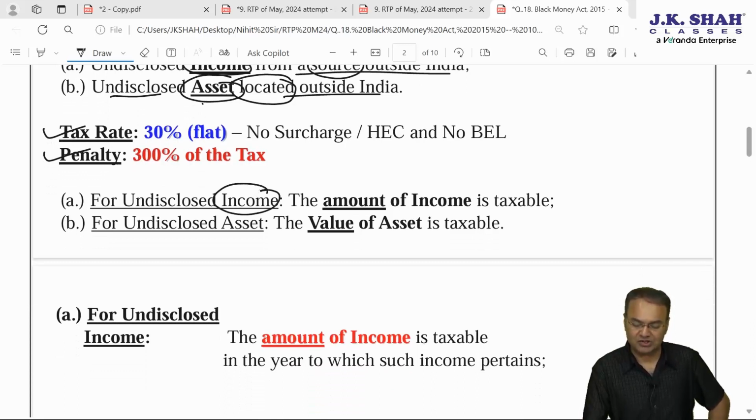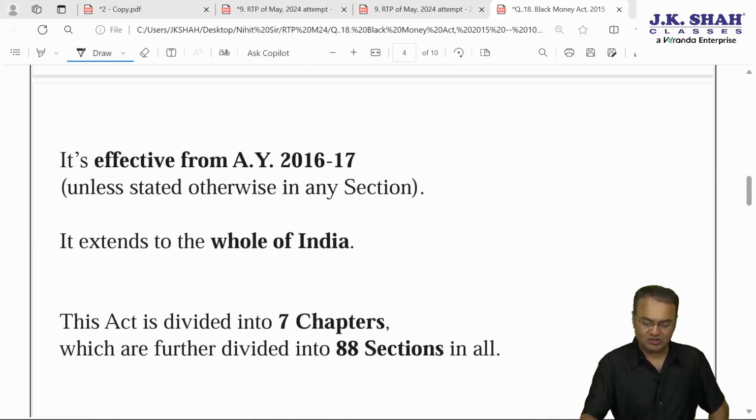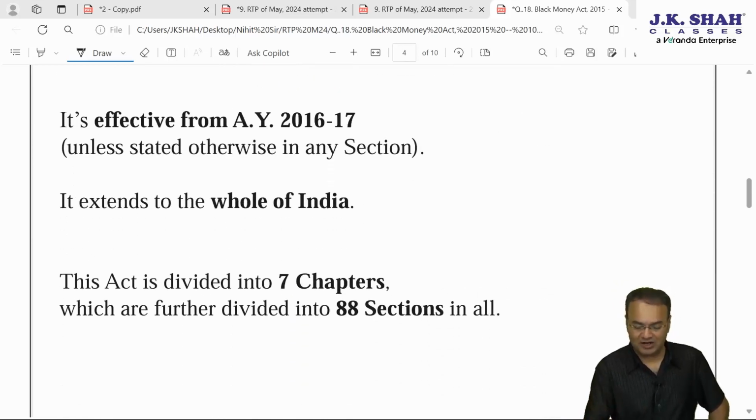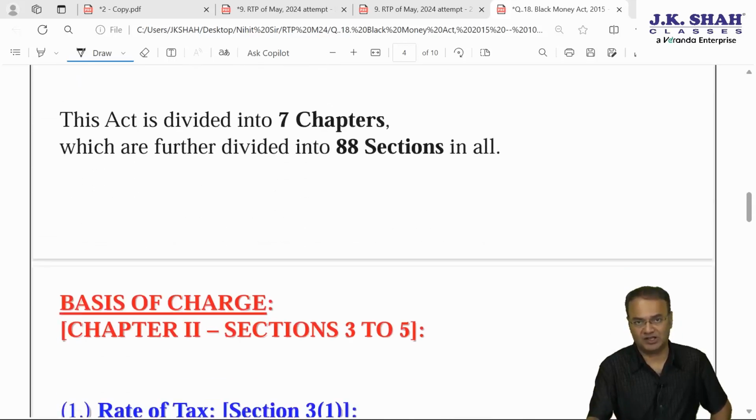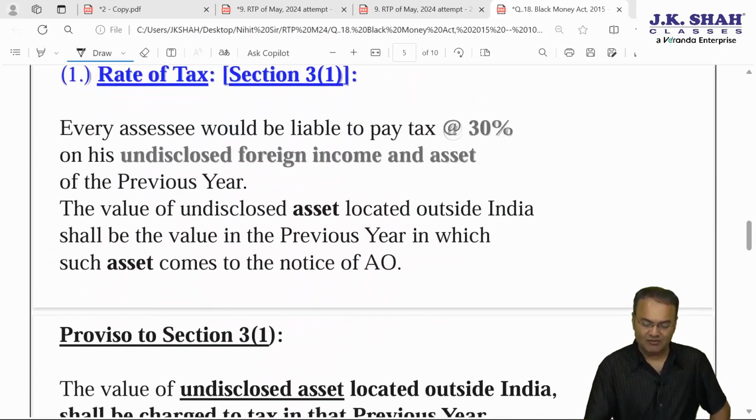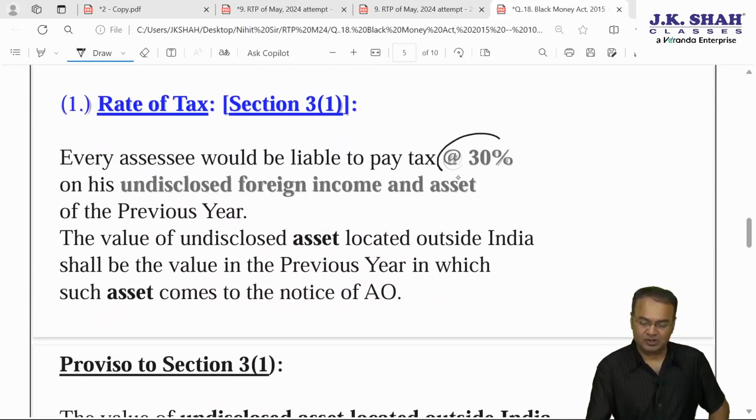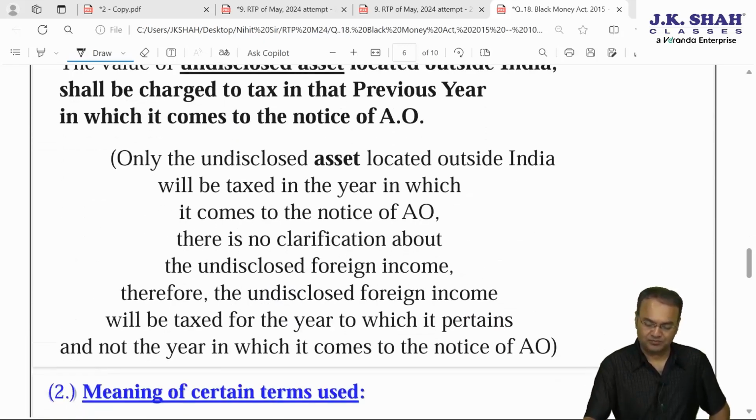As far as income is concerned, the amount of income will be chargeable to tax at 30% rate, and as far as foreign asset is concerned, the value of the asset will be chargeable to tax, value to be computed as per valuation rules. Now what is undisclosed income, what is undisclosed asset, that is clarified. It applies to whole of India effective from financial year 15-16, AY 16-17. However, rate of tax is 30% plus penalty 300%.